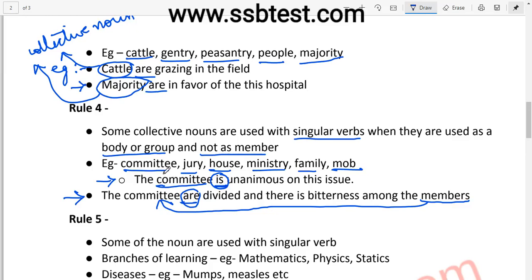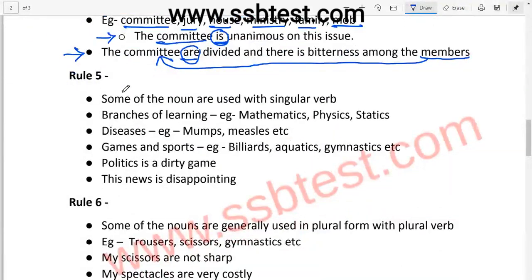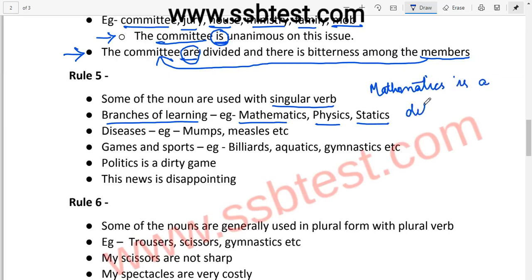Now let's move to rule 5. Rule 5 says that some of the nouns are used with singular verb. So what are those nouns now? These are the branches of learning. For example, mathematics, physics, statics. So let us take an example. Mathematics is a difficult subject.